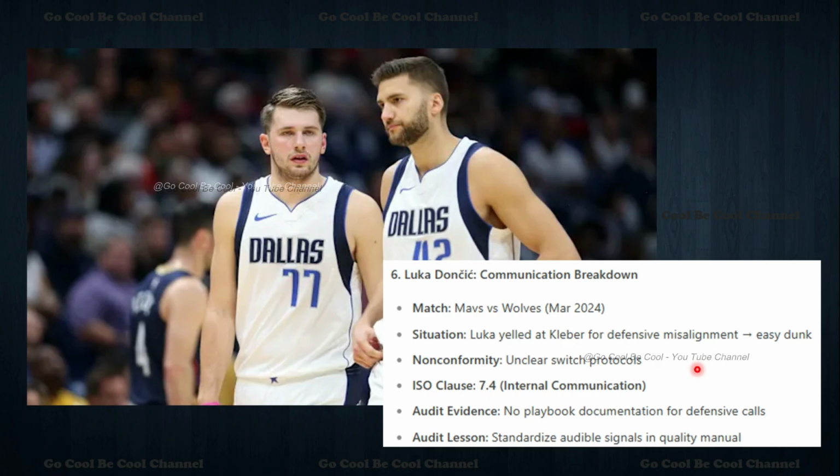Audit evidence is no playbook documentation for a defensive call. So the audit lesson we can say here is standardized auditable signals as in the quality manual. A communication breakdown means we can locate it here in 7.4, that is internal communication. So how can we locate these areas? These are among the challenging ones, so you should learn.